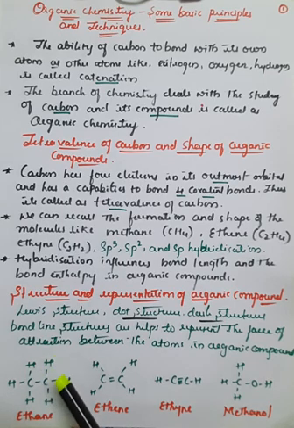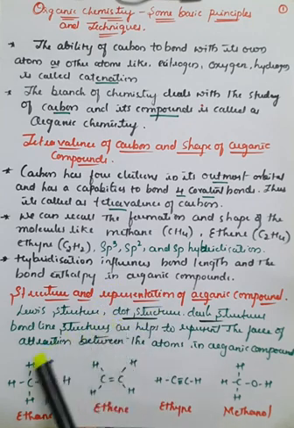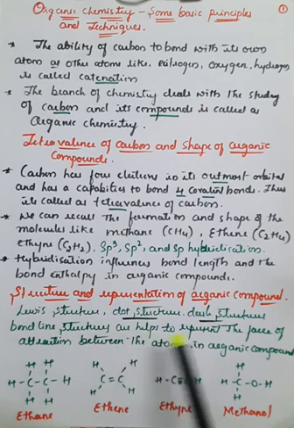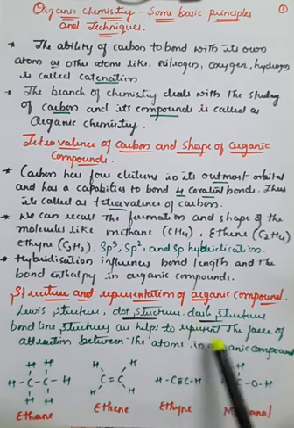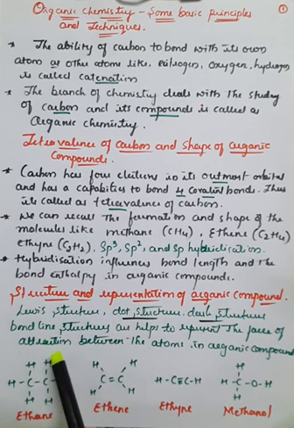So that force of attraction can be represented on paper here. We can draw that in the form of a Lewis structure, which we call a dot structure, or you can also show it with the help of the dash structure, which is also called a bond line structure, right? These are very helpful for the representation of the force of attraction.